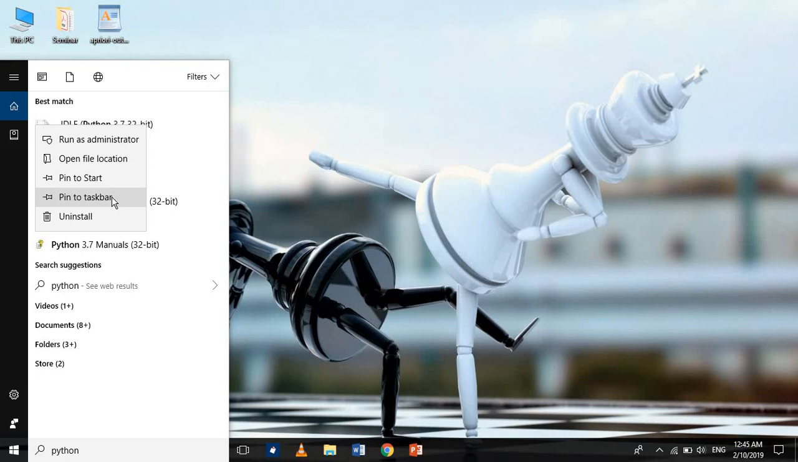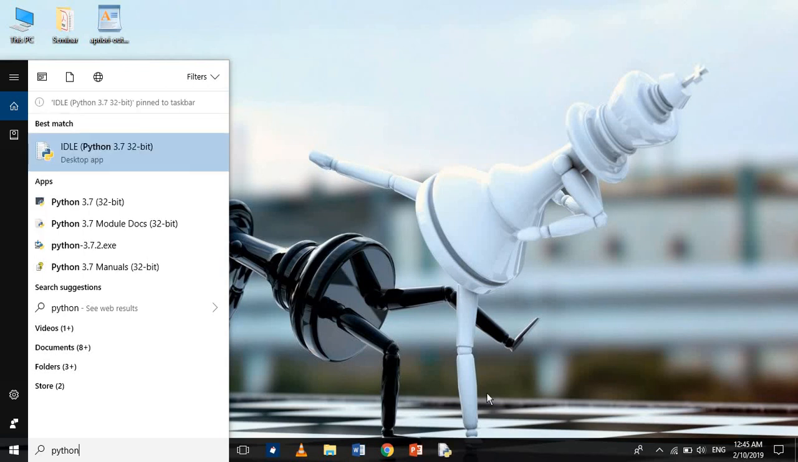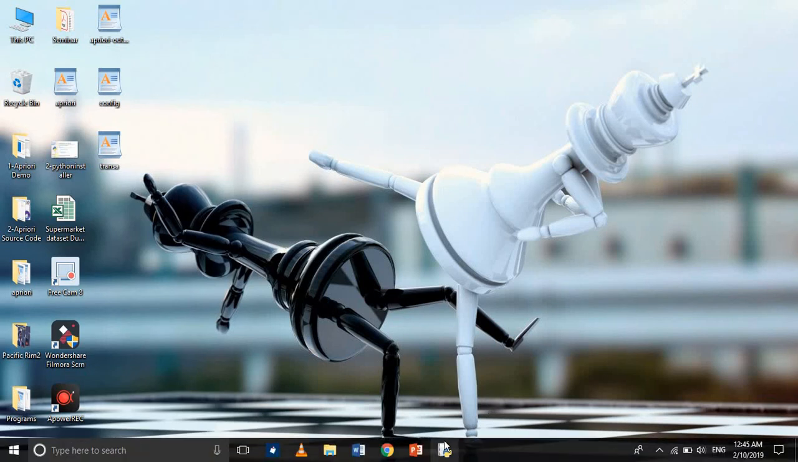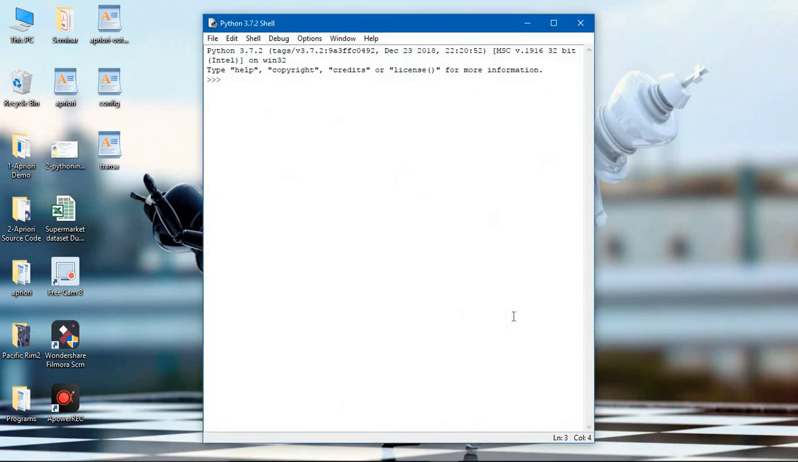So what will happen when we pin to taskbar? It will be displayed over here. Its shortcut will be created. So the next time when you open your Windows, you don't have to go to the start and find it and run it. You just have to click here and it will start. This is the shell where we will be working for a lot of the next videos actually. So stay tuned.